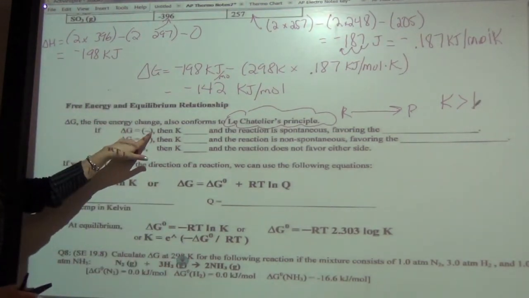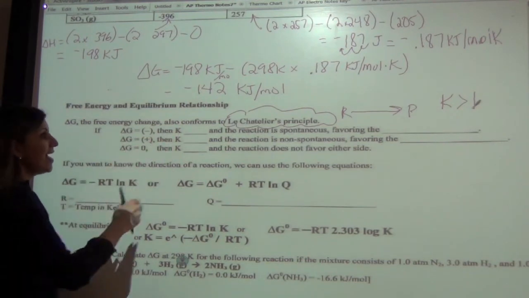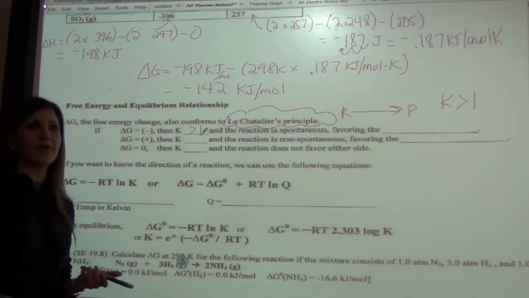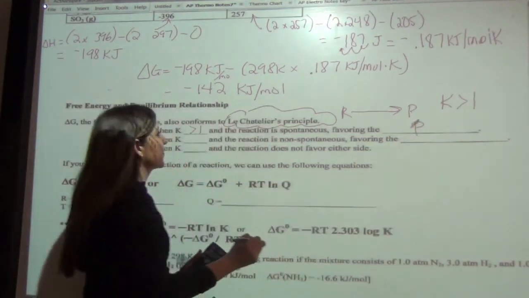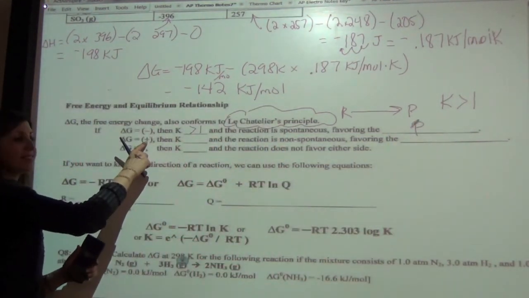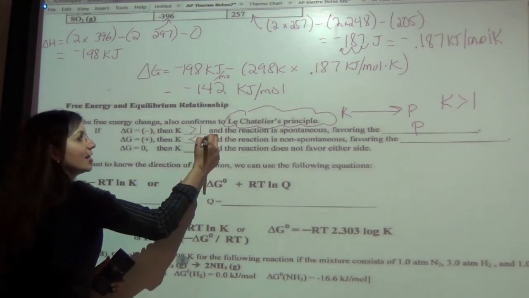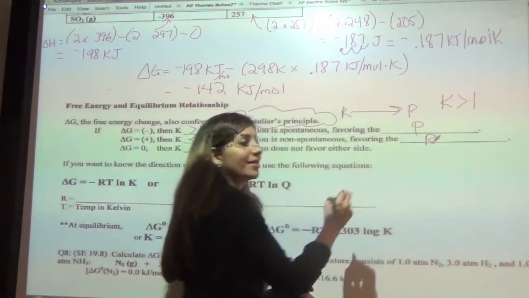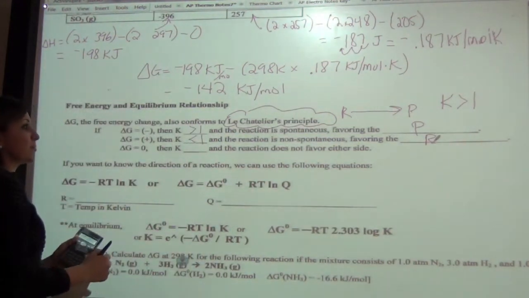So, if delta G is negative, then we would say that K is greater than 1 and the reaction is spontaneous, meaning we're favoring the products. If your delta G is positive, then K is actually less than 1 and the reaction is non-spontaneous, favoring the reactants. And again, the reverse reaction would be spontaneous.